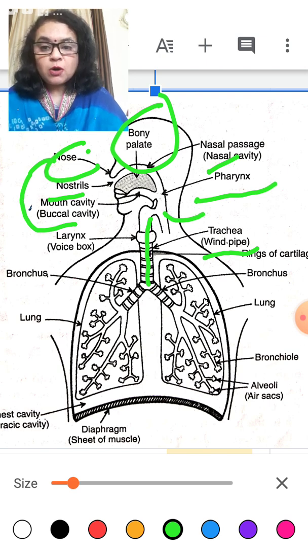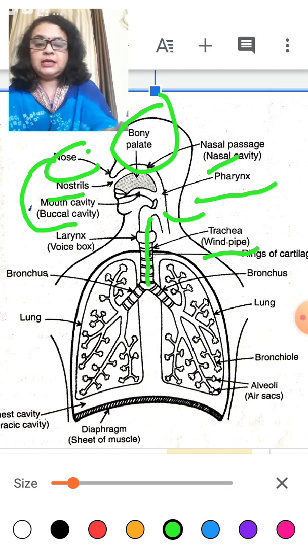When oxygen enters from the nasal passage to the pharynx, it is filtered by the hair and also the mucus present inside the nose. Why does it filter? Because with the air some germs and dust particles can also enter inside our body. So the air is filtered and the clean oxygen enters the pharynx and from the pharynx to the trachea.